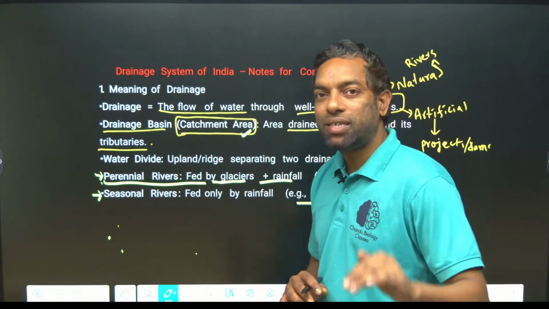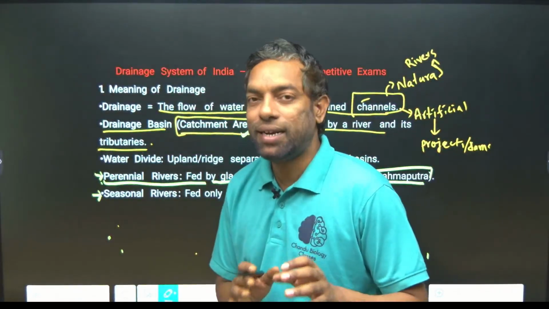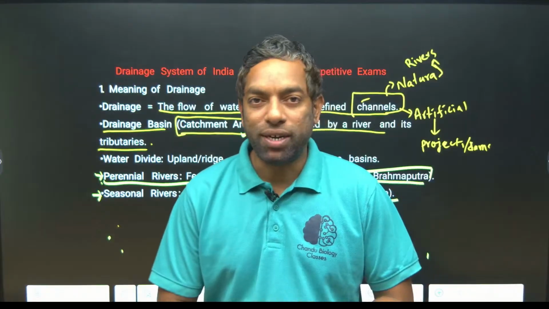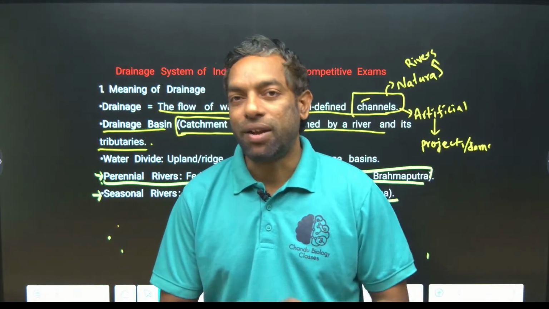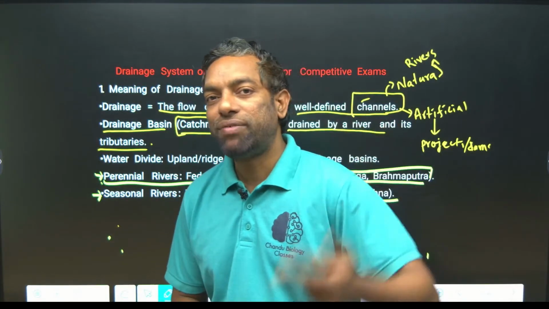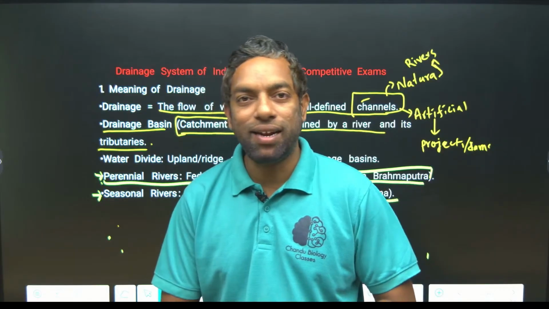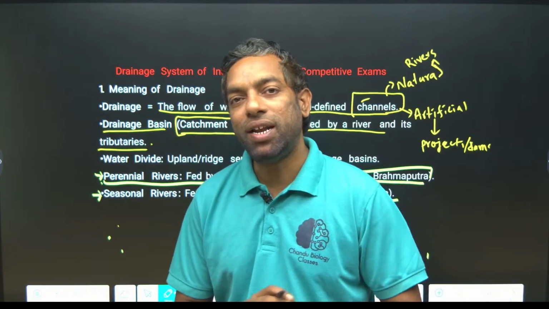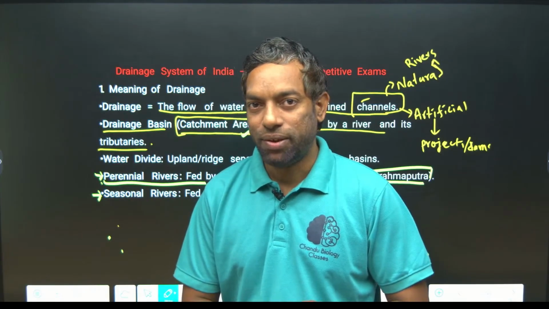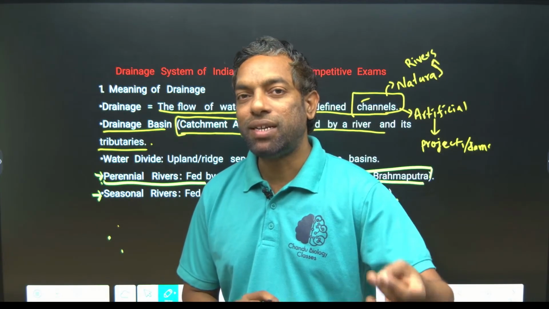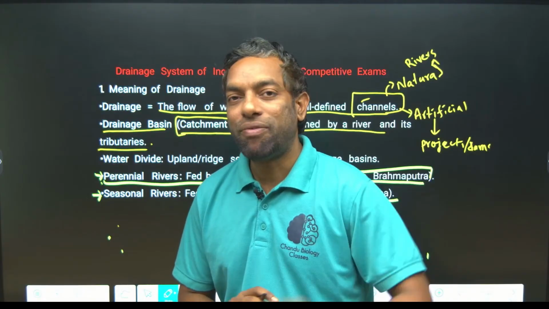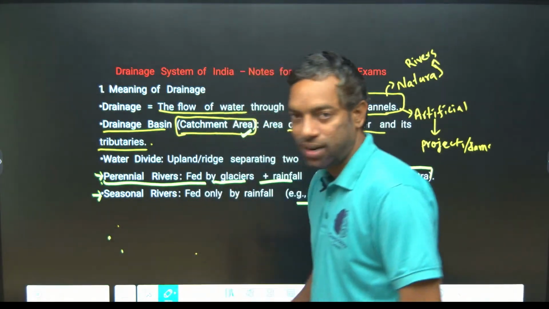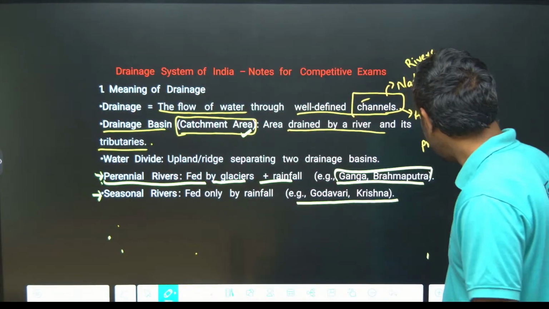If we come to South India, the rivers are mainly not attached to glaciers; they depend on rainwater. This is the seasonal river system. So there are two kinds of river systems in India: the perennial river system and the seasonal river system. We have completed what a river system is, what a catchment area is, and the types of river systems. We can go to the next topic.